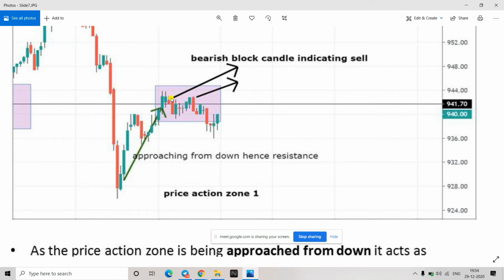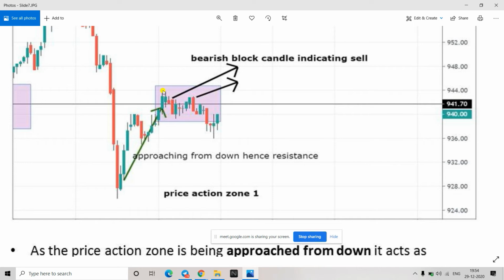But in this case, because this is formed around the SNR zone, this is giving resistance. So whichever candle is making a high in this area, that is your stop loss. Here it is making the high, right? So this should be your stop loss. You can take the trade whenever the low of a bearish engulfing will break. But your stop loss should not be the high of it, because this is forming around an SNR zone.